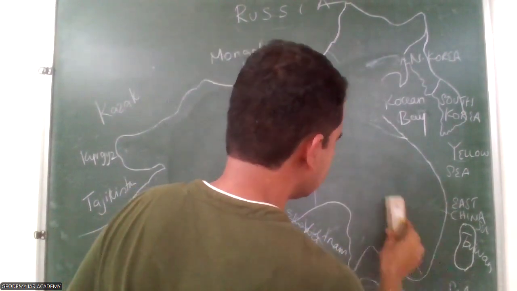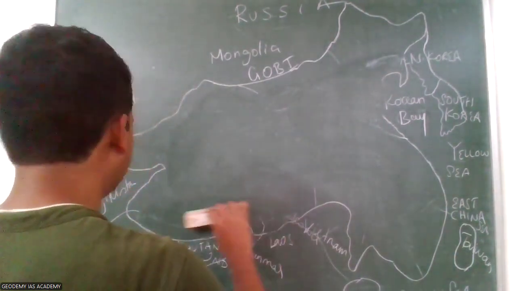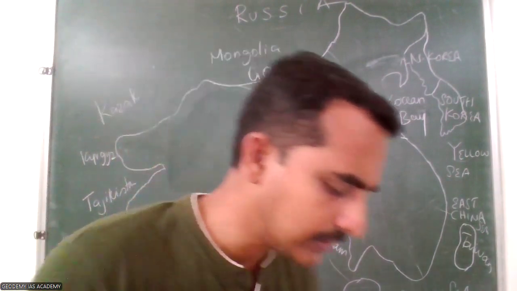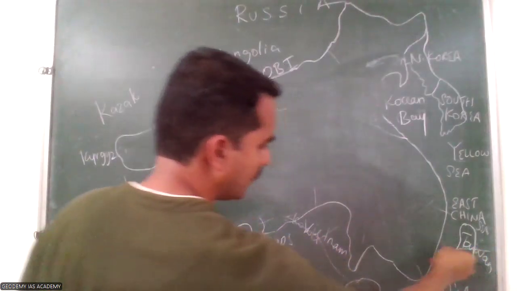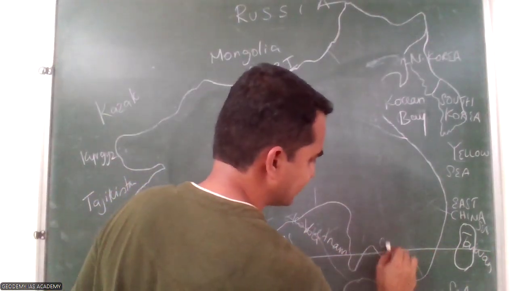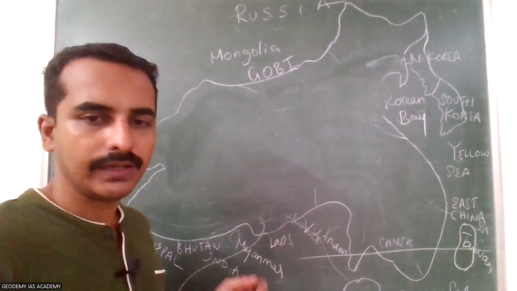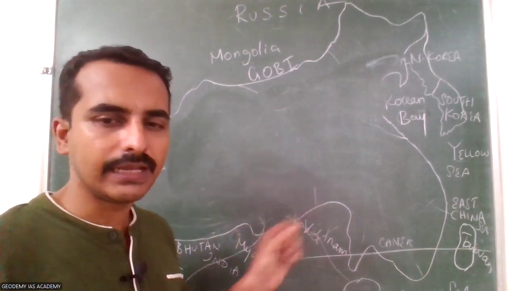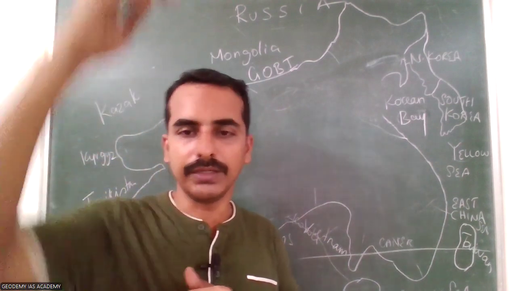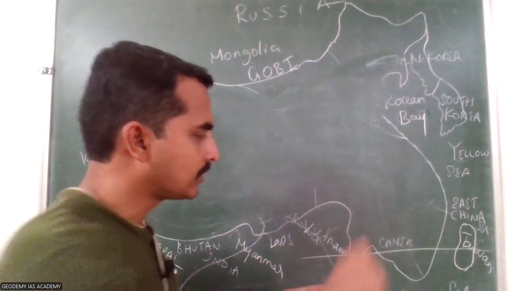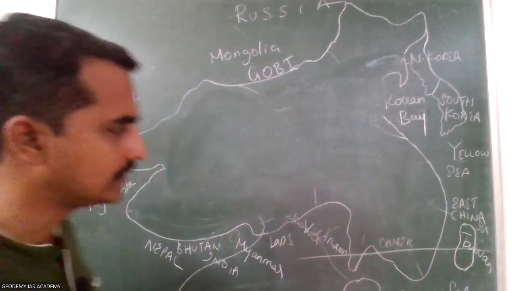China's latitudinal extension runs from about 18 degrees up to almost 50 degrees. In the southeastern part here, the Tropic of Cancer, the 23.5 degree latitude, passes through Taiwan and this part. So Cancer passes through India, then Myanmar, then the northernmost tip of Vietnam, then China also. Don't guess that China is located north of India and Cancer will not pass through it. No, China's southeastern part bends and extends up to the Cancer region here. So the Tropic of Cancer passes through southeastern China and Taiwan.